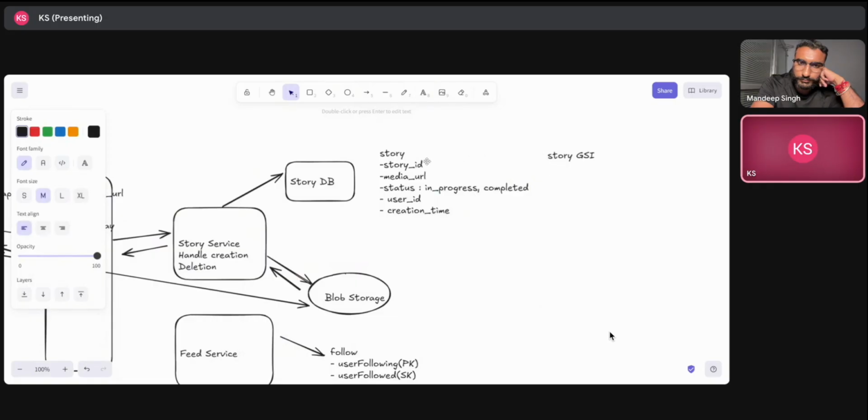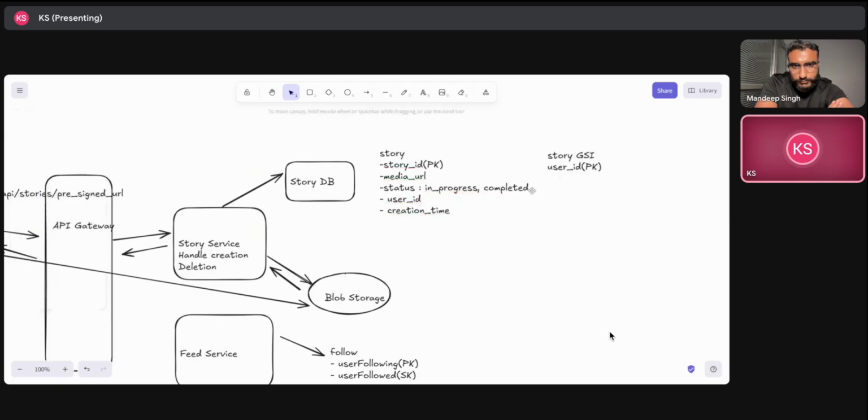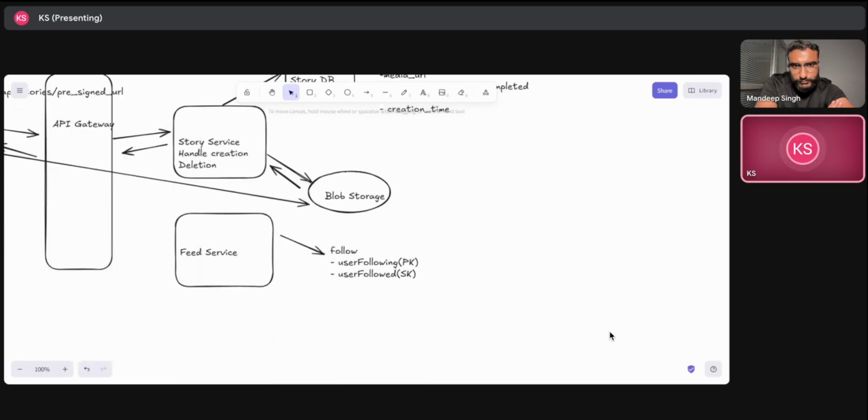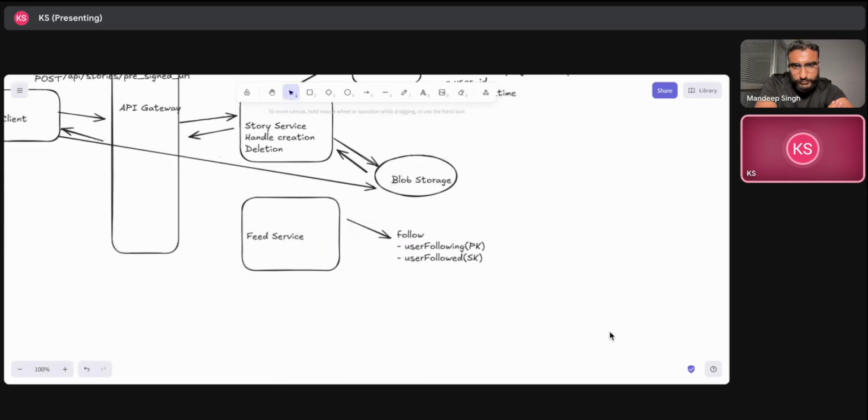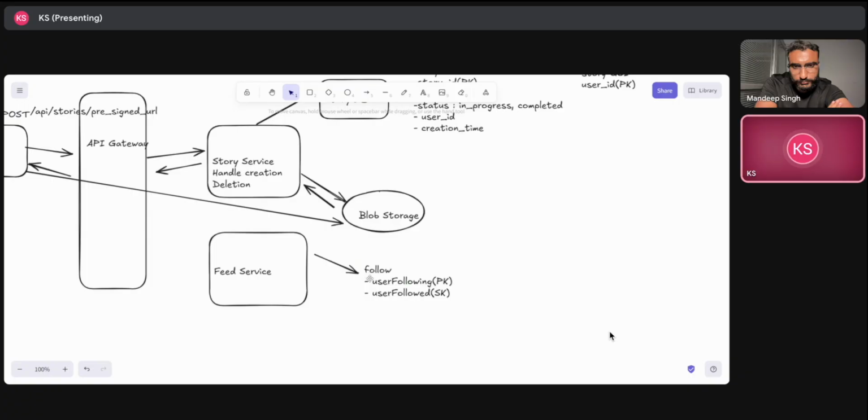What we can do by this is, let's say we have a user ID here that actually created the story. So that is the primary key, and we can have all the stories that are created by a particular user. Here we were having story ID as a partition key, right? And here I will have user ID as a partition key in my global secondary index. So how it will fan out is that for generating the feed, there will be a call to the feed service. Feed service will make a call to the follow table. It will fetch all the users that are being followed by that particular user.